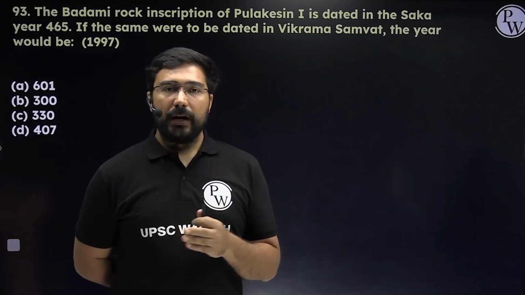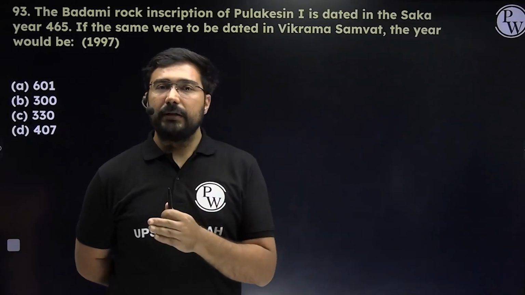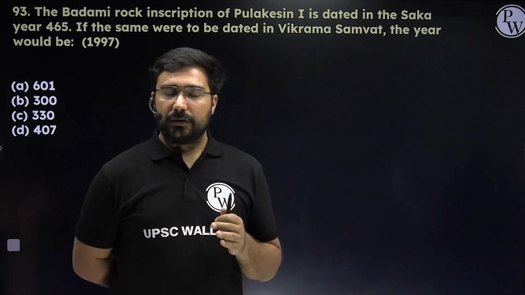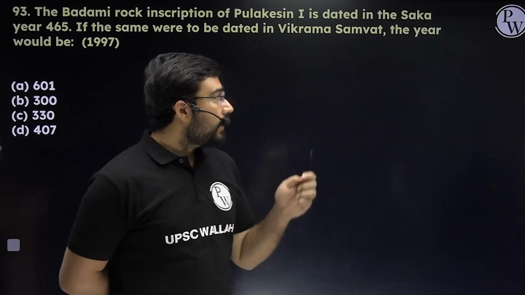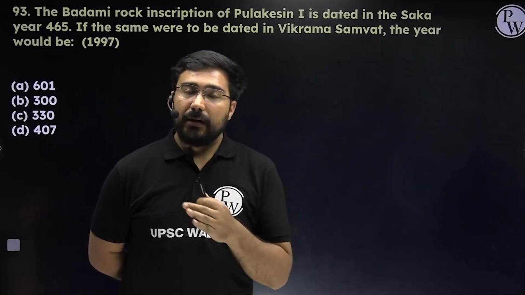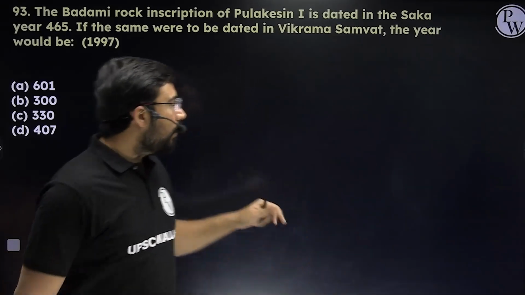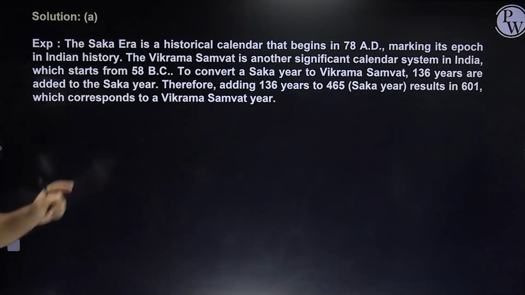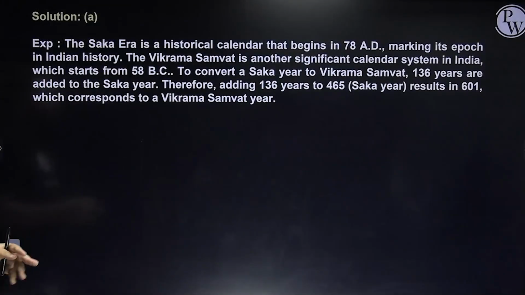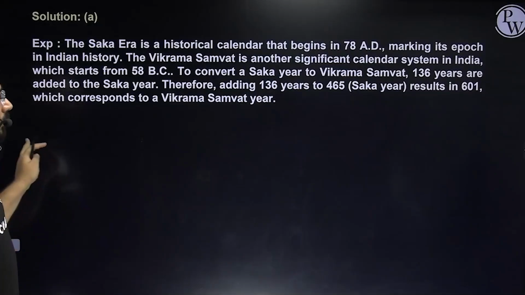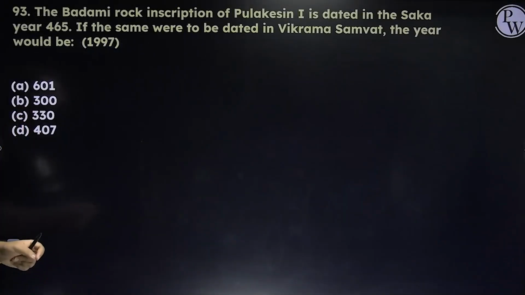First bring the Saka era to the Christian era, which starts from 0, so first add 78, and then further 58. Overall you add around 136 years to 465, and the answer becomes 601. The answer would be A.